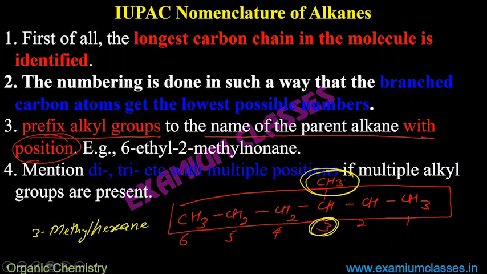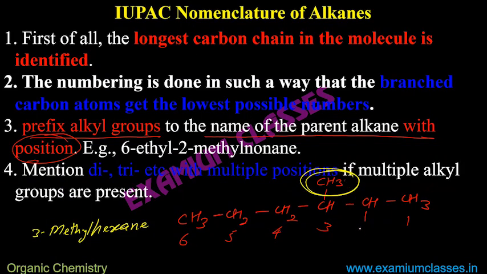3 steps only we have talked about. There will be variations. Suppose instead of 1, you have 2 groups attached, 2 methyl groups. Suppose here also you have CH3 on second carbon. Now you have 2 methyl groups attached in the main chain.